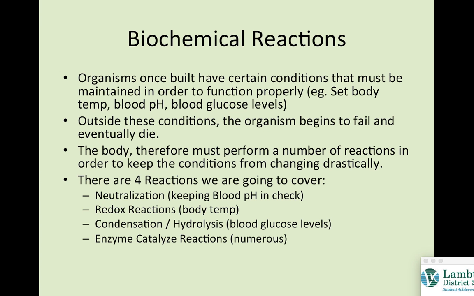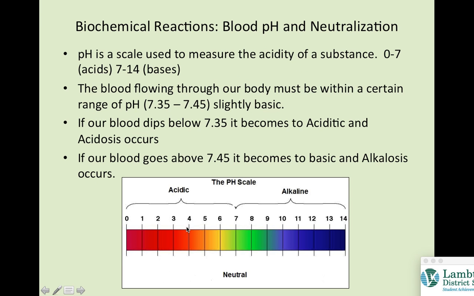So we have to keep these conditions in check, and we're going to learn about how we do that in our homeostasis unit. But we're going to talk about some of the reactions that we do in order to keep these parameters in check. The 4 main reactions, and we're only going to talk about the first 3 here, are: neutralization reactions, an example of keeping our blood pH in check; redox reactions, which involve our body temperature; and condensation and hydrolysis reactions, which are how we control our blood glucose levels. We're going to save the fourth one until we get into proteins.